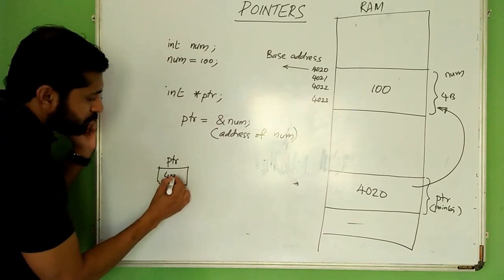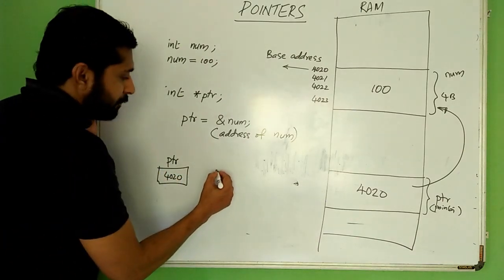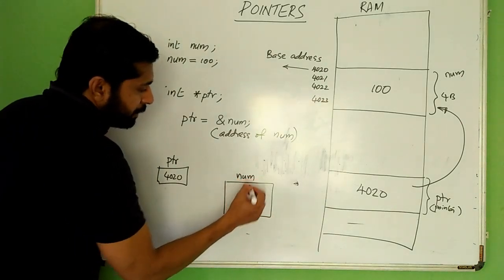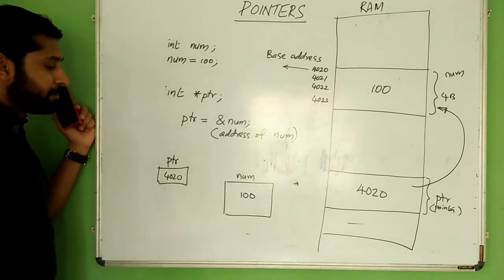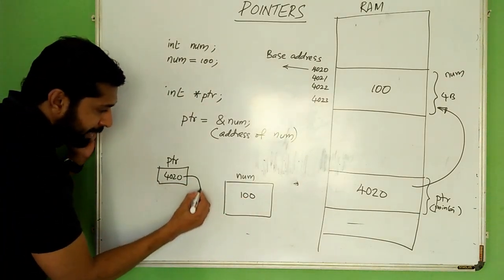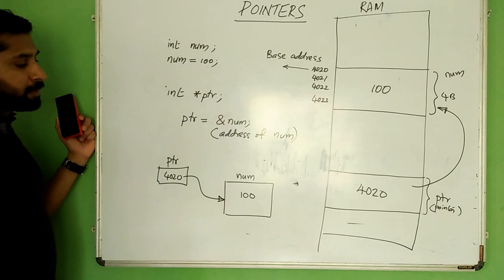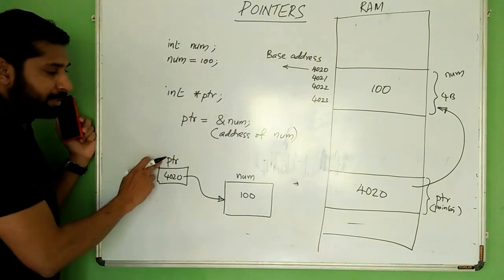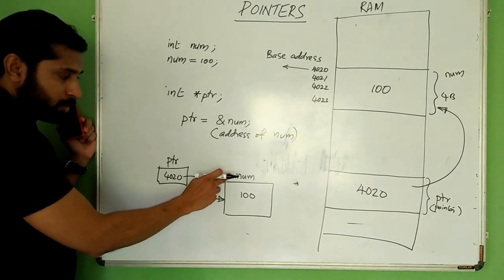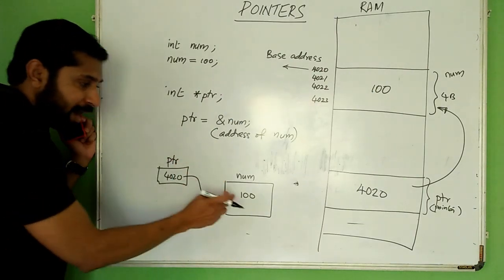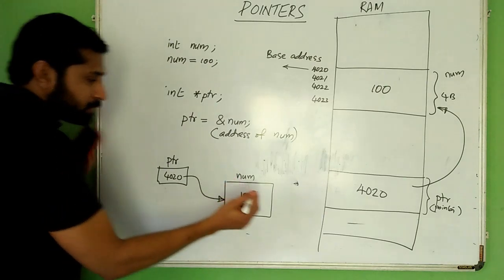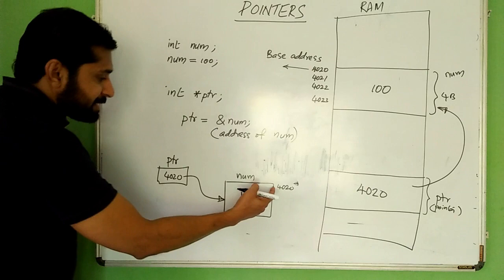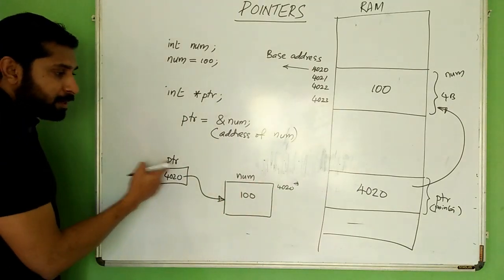It has 4020, and we have num. It has 100 inside, and we will put an arrow like this. So this ptr points to num. Why? Because this ptr stores the address of num, because here we have 4020 as the starting address. This address is stored inside ptr, so ptr points to num.